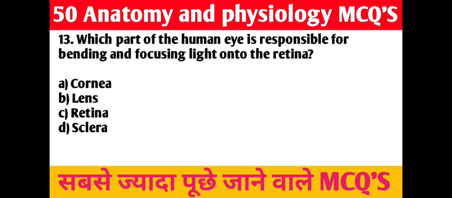13th question, which part of the human eye is responsible for bending and focusing light onto the retina? A. Cornea, B. Lens, C. Retina, D. Sclera. Right answer is B. Lens.